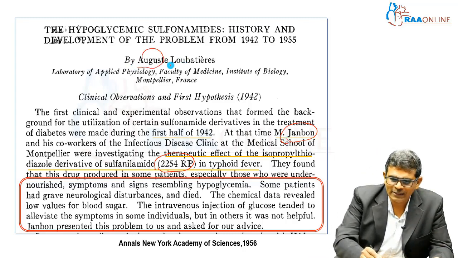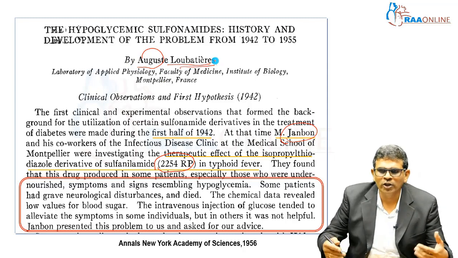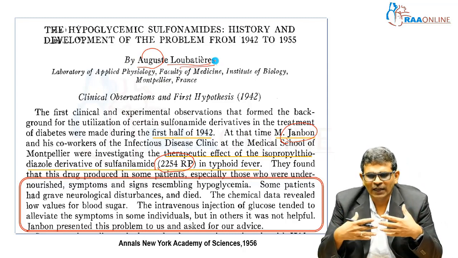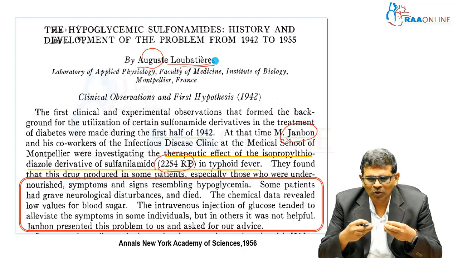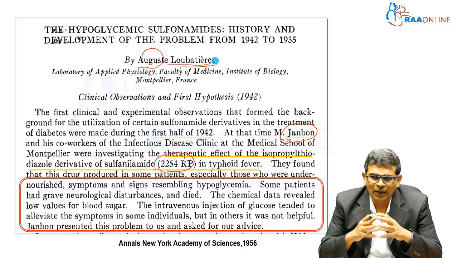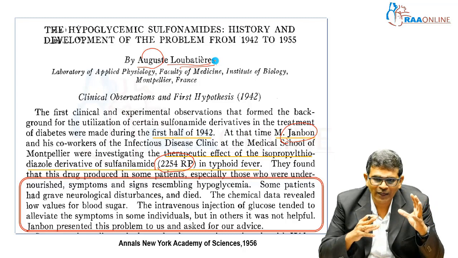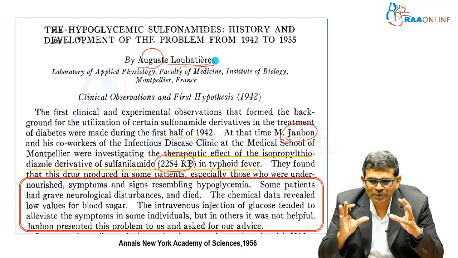This gentleman was the one who looked into these things. He was able to see that these neurological symptoms, which mimicked low sugar values, were similar to people developing hypoglycemia when they were given insulin. Those sort of reactions were exactly happening in these people also when the RP2254 drug was used.